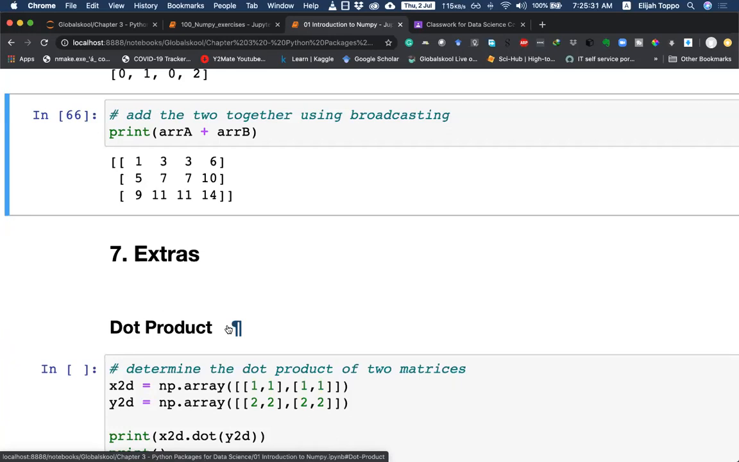I'll shift quickly to the screen. We'll see how this works. Okay.